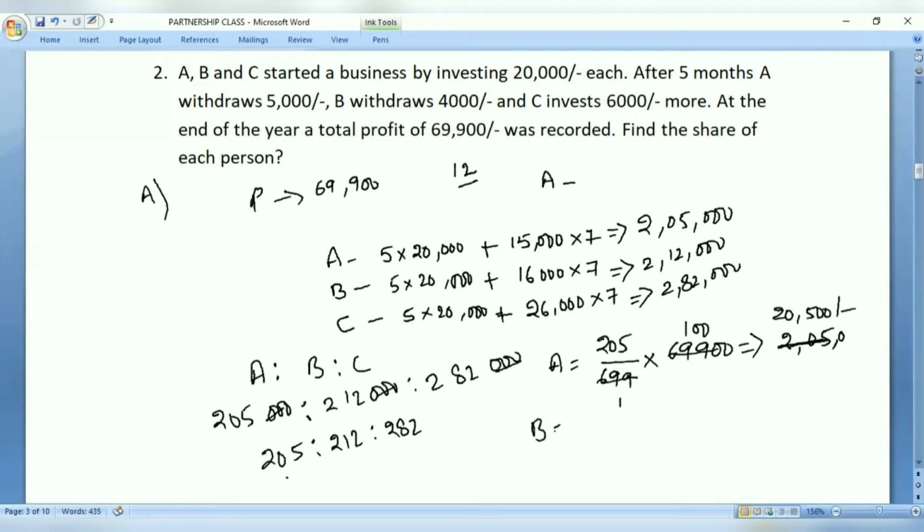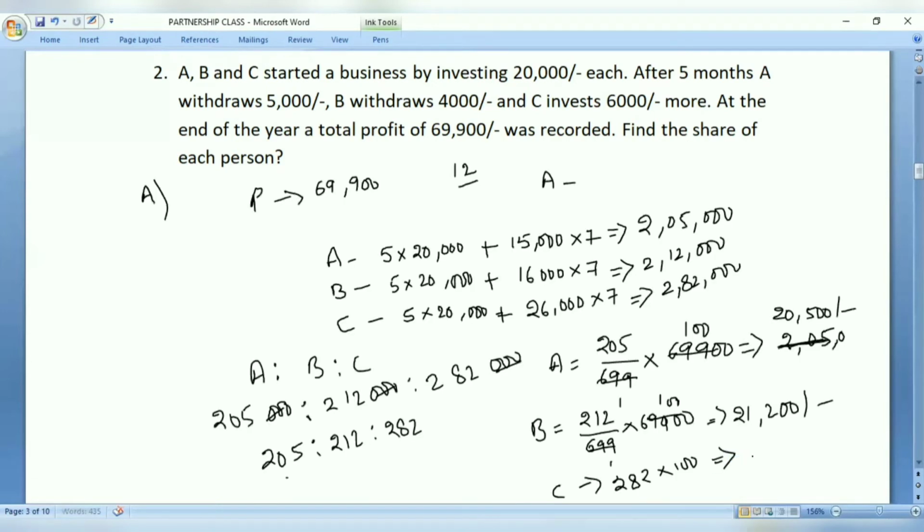Similarly, we know for B, how much? 212 divided by 699 into 69,900. Every time we need not do the calculation. This is one time, this is hundreds. So it becomes 21,200. Similarly for C, how much, sir? 282 into 100, right? No need to explain, right? 282 divided by 699 into 69,900. So it becomes 28,200. So this is how we will solve the question.